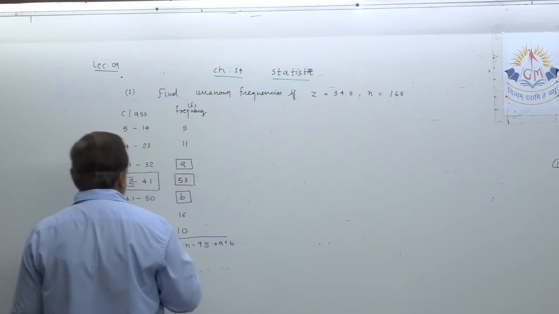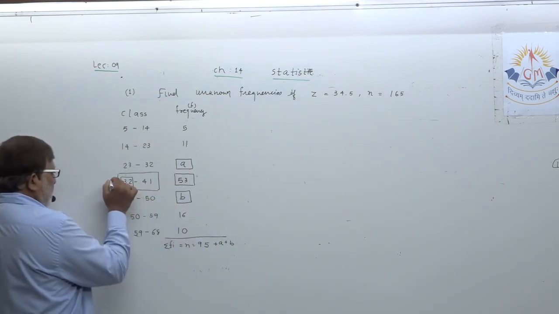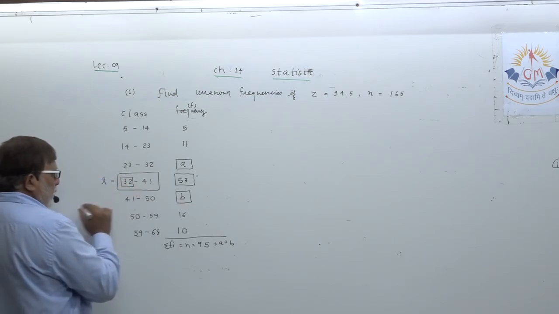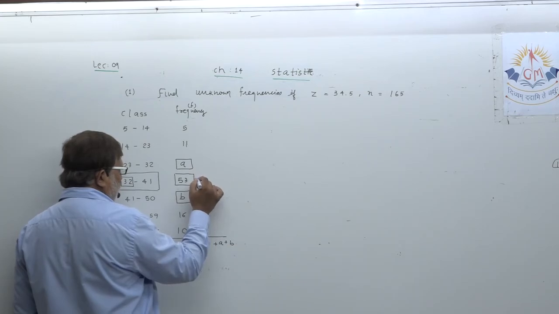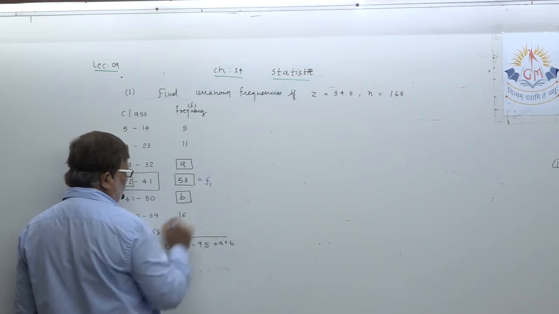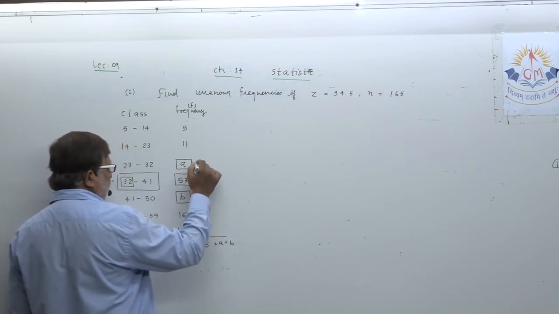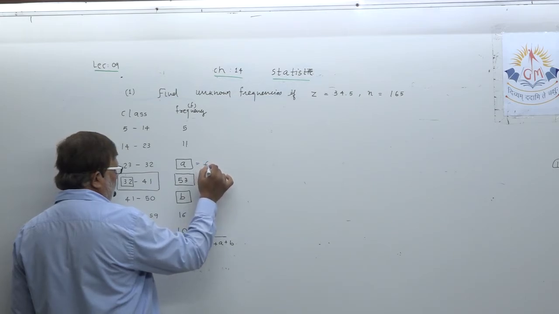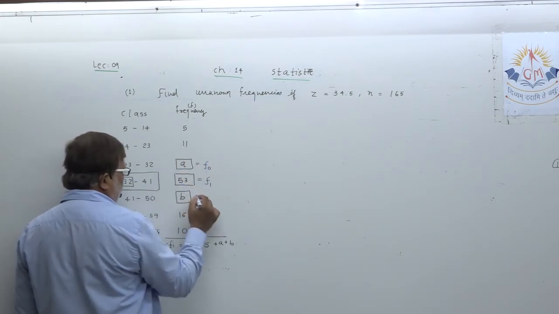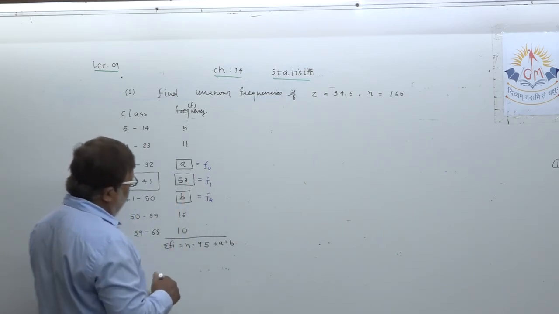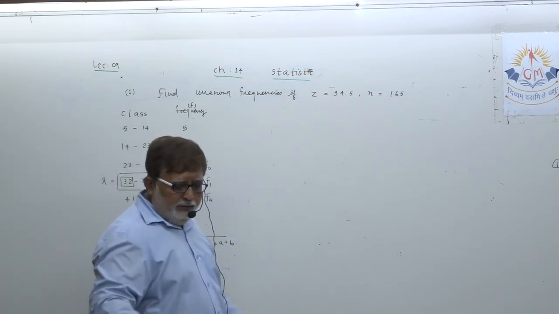Let us designate them. This is the lower boundary of the modal class. Please note down, this is the frequency of the modal class. Try to understand, this is the frequency of the class preceding the modal class. This is the frequency of the class succeeding the modal class.